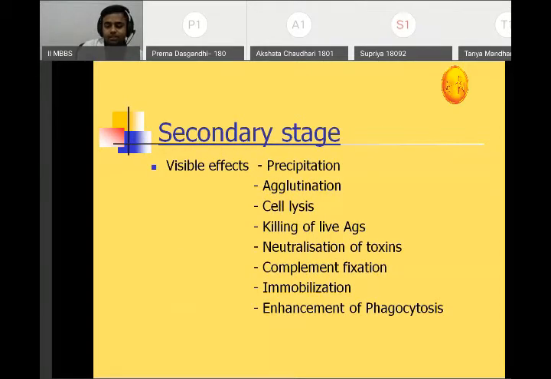Then the secondary stage, where we see the reaction actually. Okay. It includes the precipitation reaction, agglutination reaction, the cell lysis, killing of the live antigens, neutralization of the toxins like diphtheria, and the complement fixation test, immobilization test, enhancement of the phagocytes. So these are all the various visible effects of this serological reaction we see in a secondary stage.